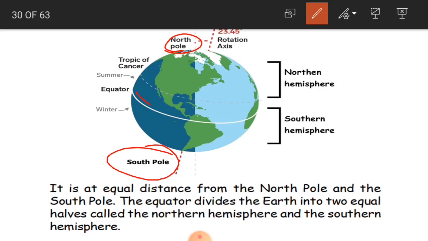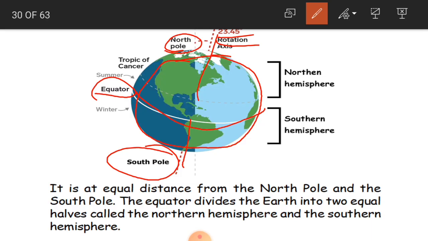In between you have got this equator, and this is the axis, that is the imaginary line, the earth's axis. As the earth spins around itself, we call this rotation, and at what angle, children? 23.5 degrees. Okay, children, so this is how we have the rotation of the earth.